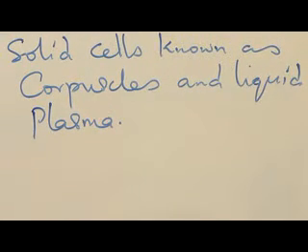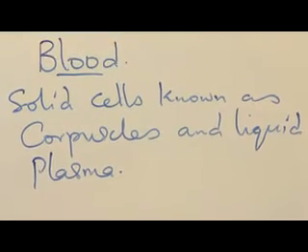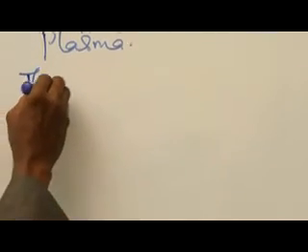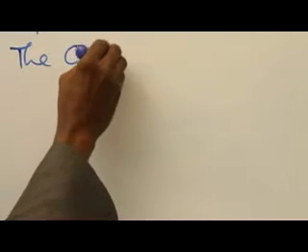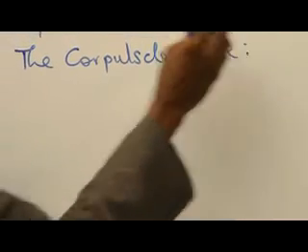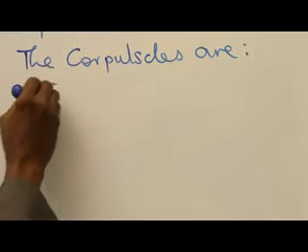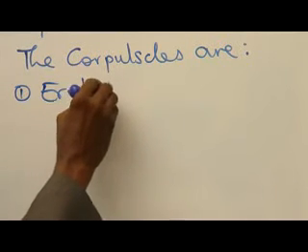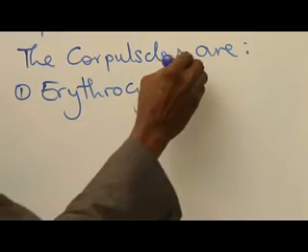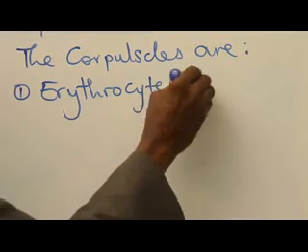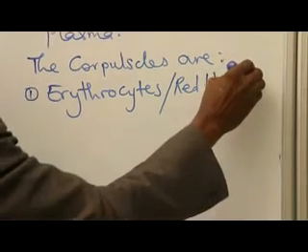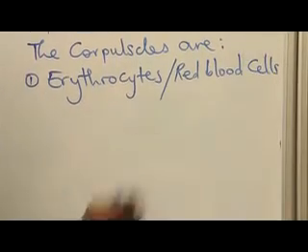Now let's look at the solid cells, the corpuscles. The corpuscles are one, erythrocyte, which is also known as red blood corpuscles or red blood cells.